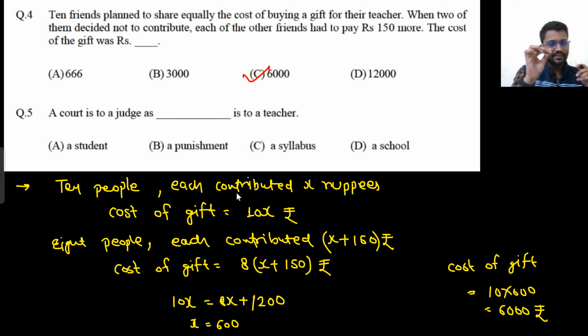Initially each was contributing X rupees, so 10x rupees, and now 8 people are there, so each one is contributing X plus 150 rupees. Both are equal. So each student initially was contributing 600 rupees, but finally 8 students were contributing 750 rupees. You can do 750 into 8 or 10 into 600. You will get the same answer only.